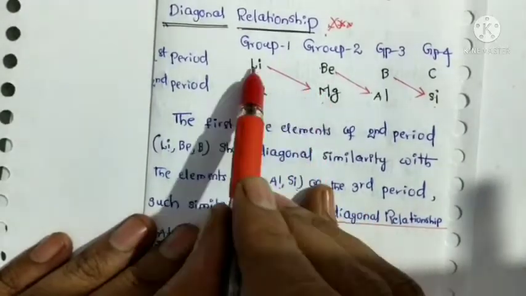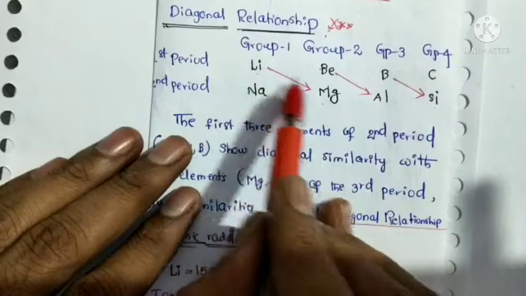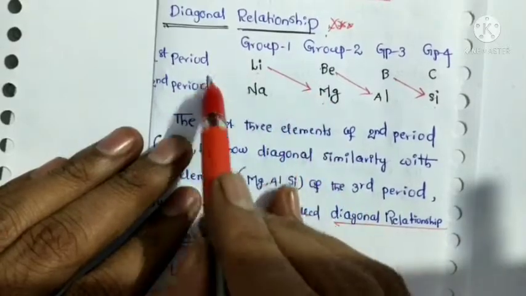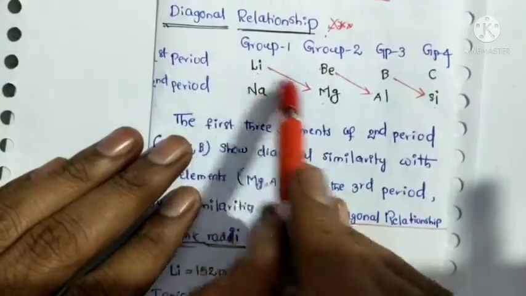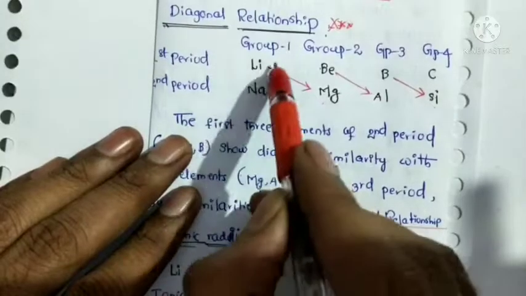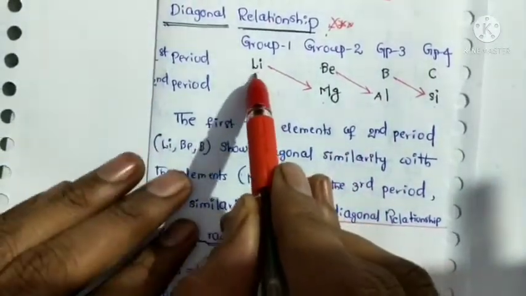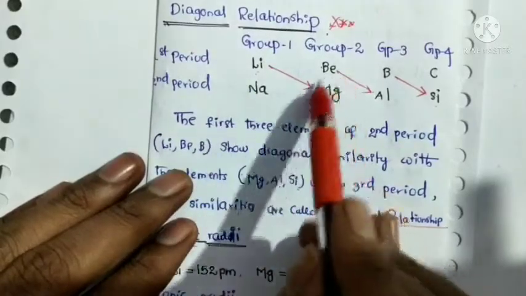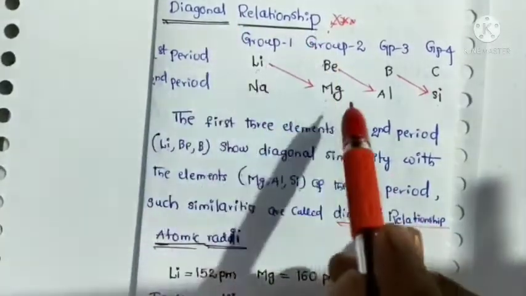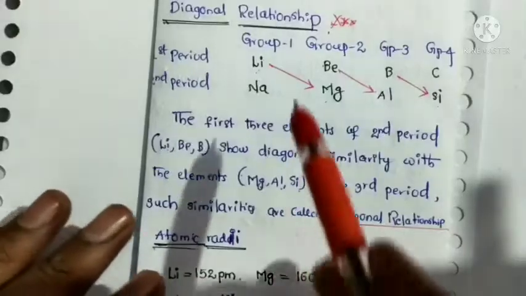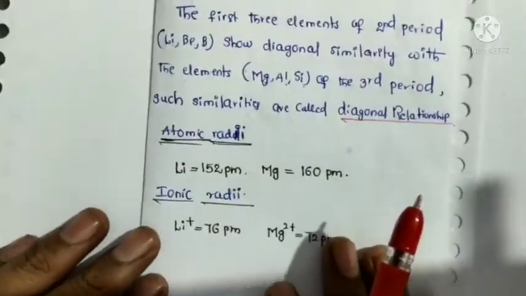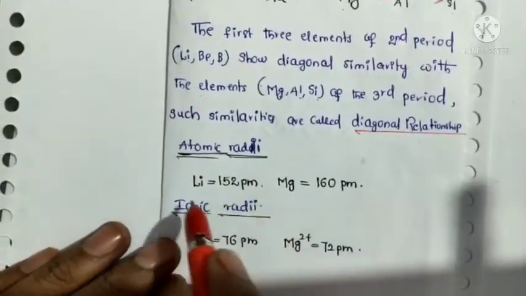Actually, these pairs are in different periods but have similar properties. So that's why we can say that lithium has a diagonal relationship with magnesium, because some properties are similar in both.